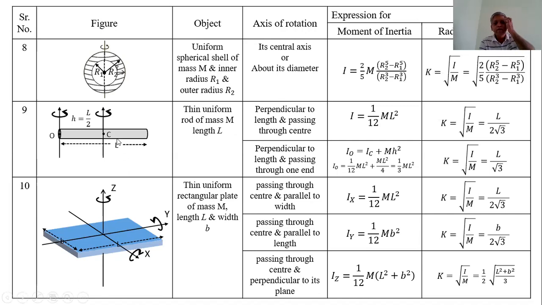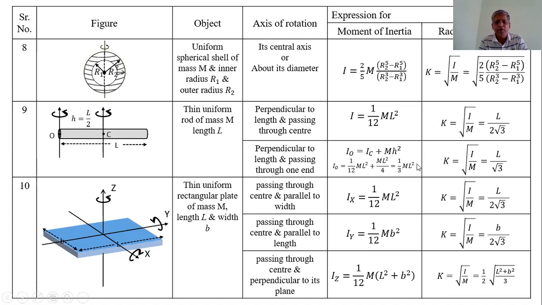Now, to find out the moment of inertia of this thin uniform rod about the axis passing through one end and perpendicular to its length, we use the principle of parallel axis, that is I_O = I_C + Mh². Here I_C, about this axis, is ML²/12, that is 1/12 times ML², and here h = L/2, therefore I_O = 1/12 ML² + ML²/4, since h = L/2. And by solving this, we get 1/3 ML².